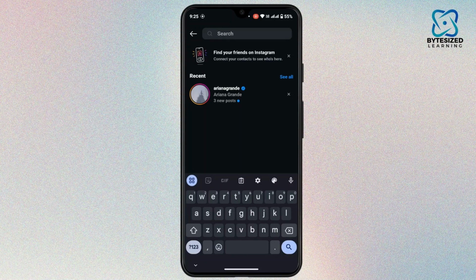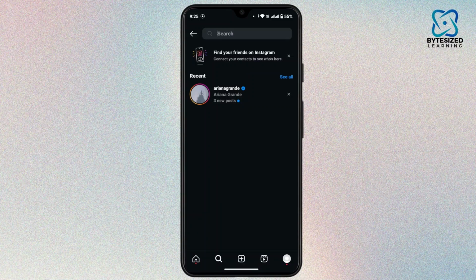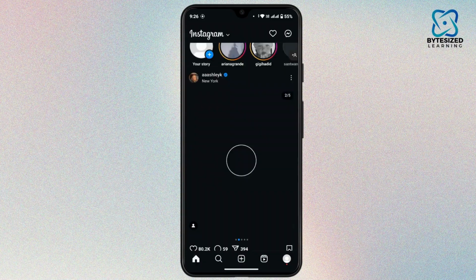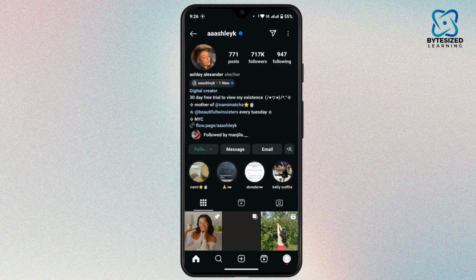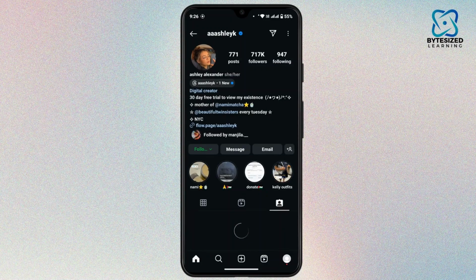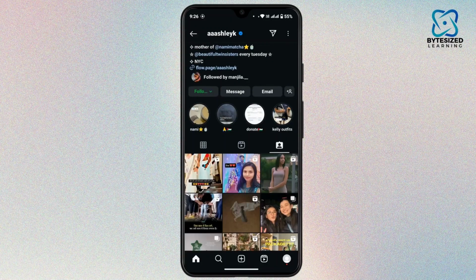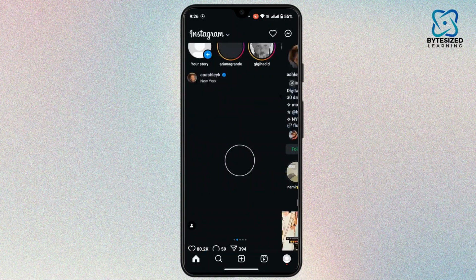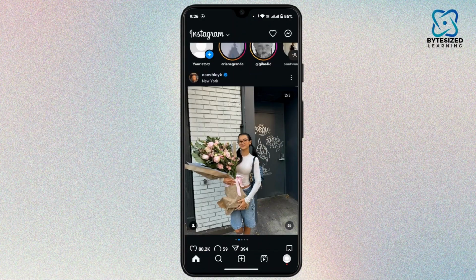And the other way is to observe their tagged content. You can go to the tagged section of their profile to see photos or videos other users have tagged them in, which may hint at their interests. So these are all the ways which will help you to see what someone likes on Instagram.